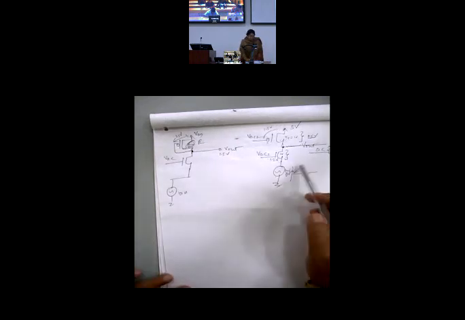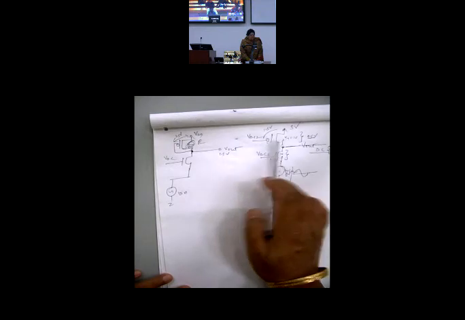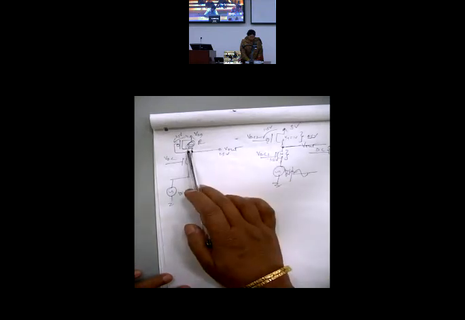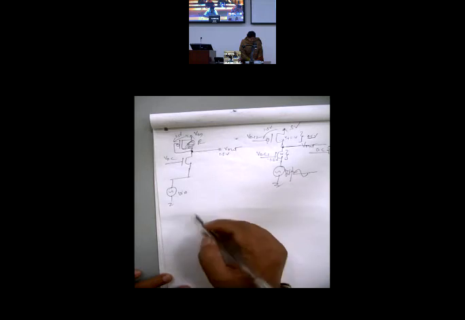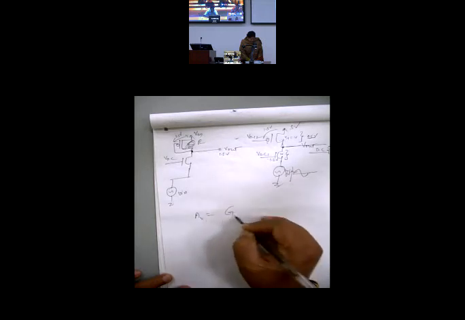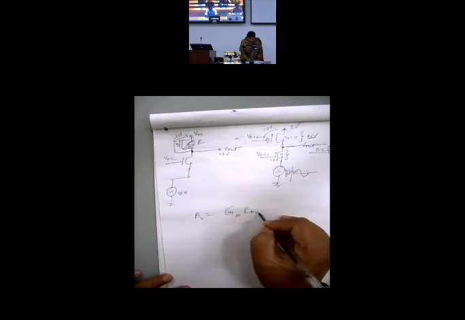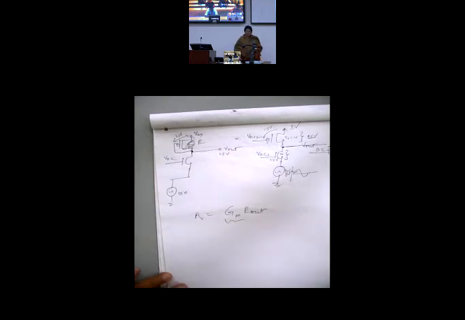Clear? Common gate. So look at change of load. Load can be diode connected. Load can be a simple PMOS acting in saturation without diode connection. Now can you tell me that I have gain as GM times Rout? What is GM here? Tell me immediately. What will be capital GM here?